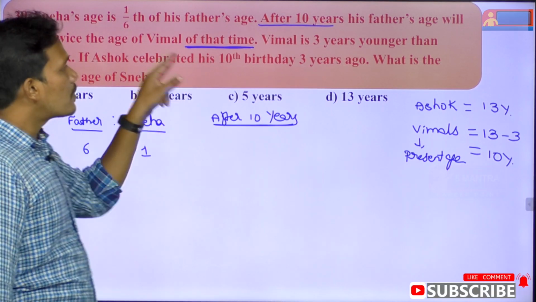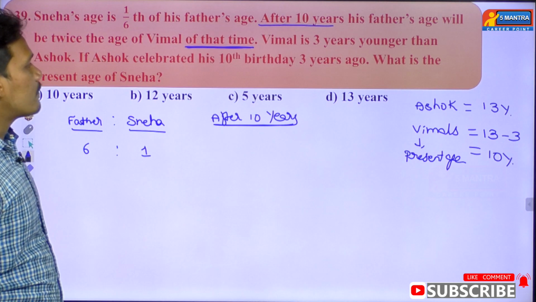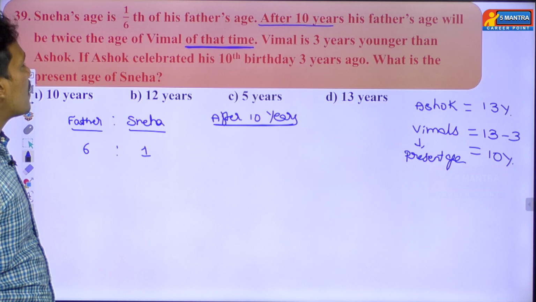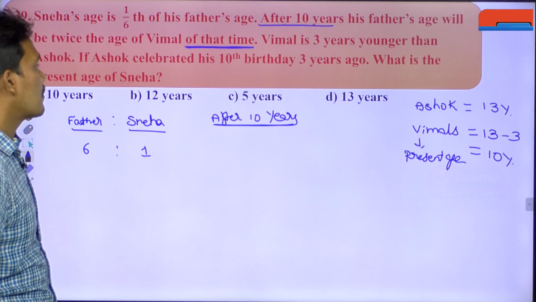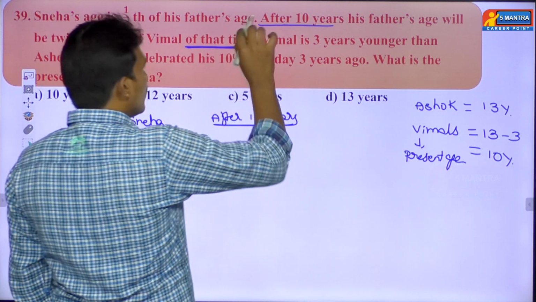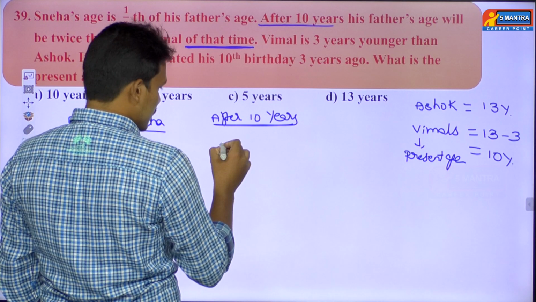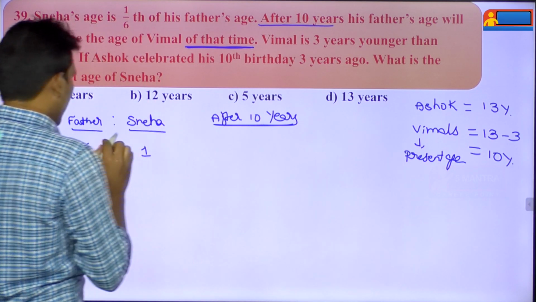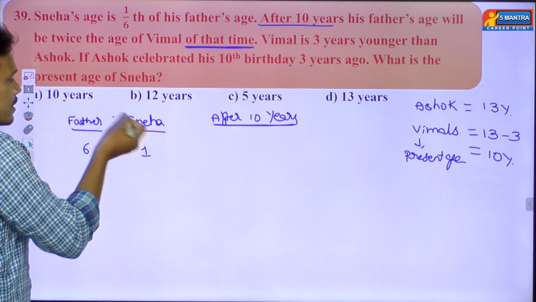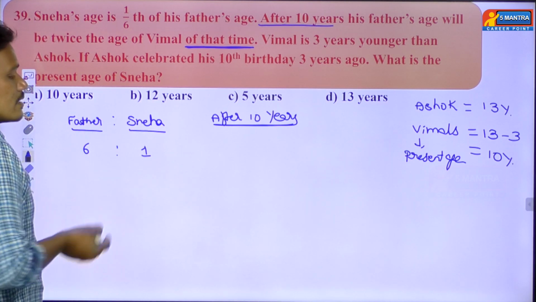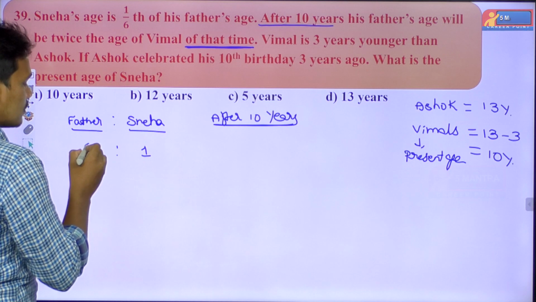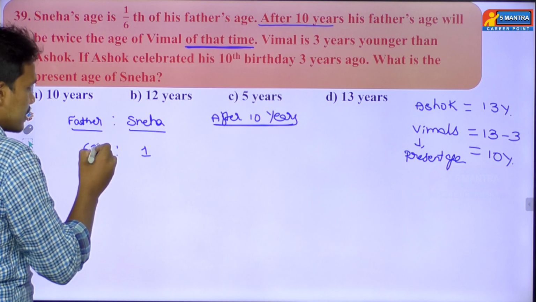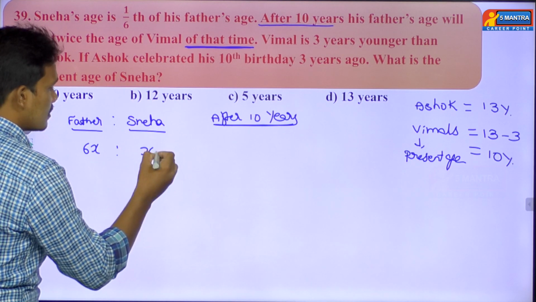But read the previous point. What's the question he has given? After 10 years, his father's age will be twice the age of Vimal of that time. So here we are talking about the father's age, that too after 10 years. So I think here we can consider the present ratio of father to Sneha, that is 6:1. So I'm considering these things in terms of ages: father's age equal to 6x years and Sneha's age is some x years.